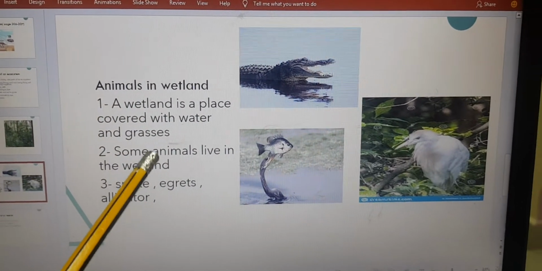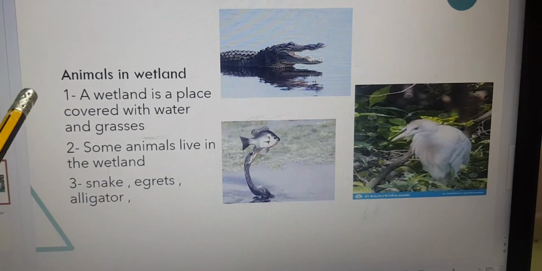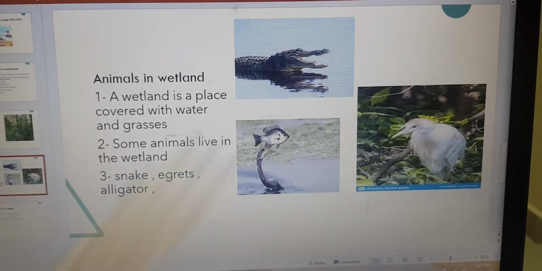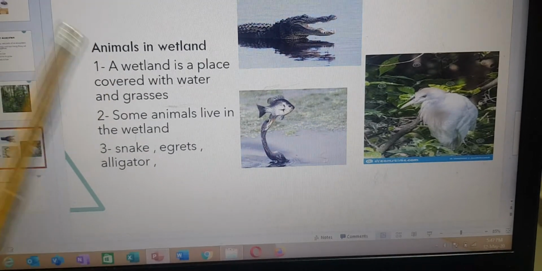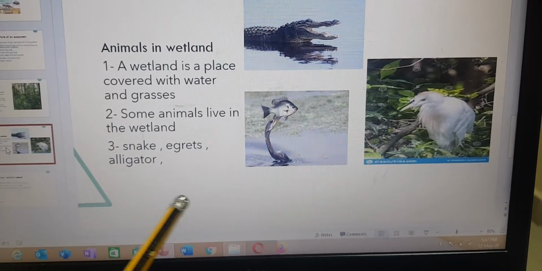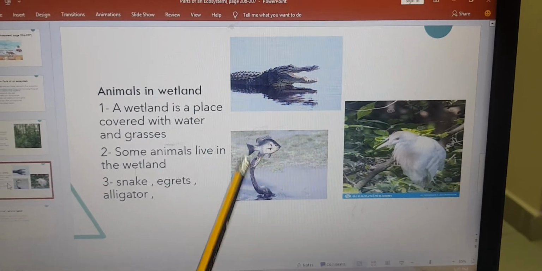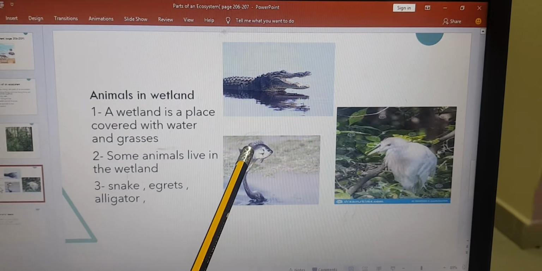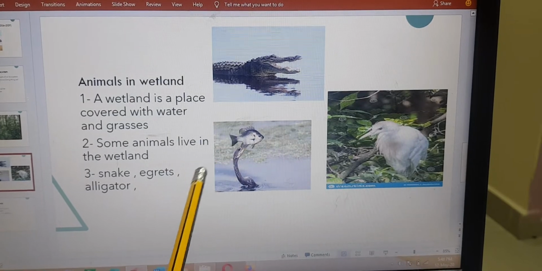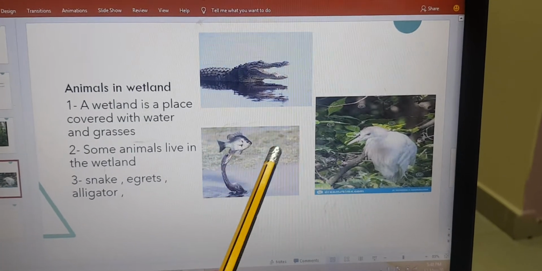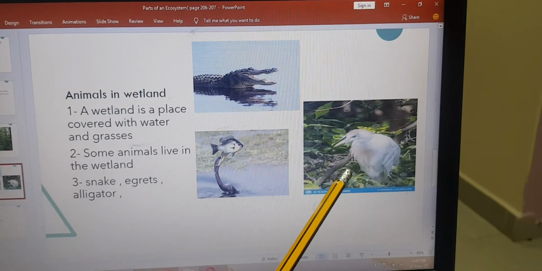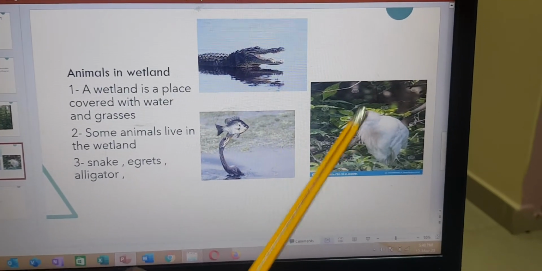So these are animals in the wetland, and I said that a wetland is a place covered with water and grasses, and some animals live in the wetland. We have the snake. This is the snake here, and the snake is eating the fish, and they live in the water. So water is a non-living thing, fish are living things, the snake is a living thing, and the grasses, can you see the grasses? They are living things also. And we have the egret. The egret is always eating fish and frogs also.